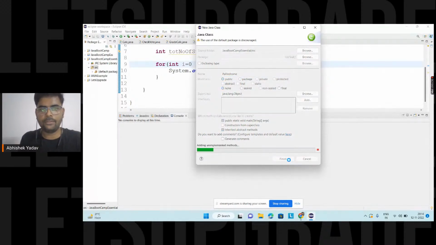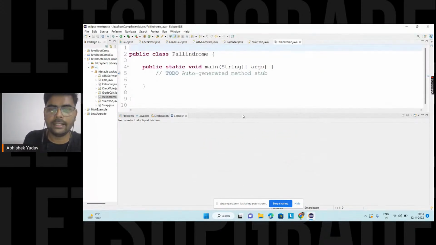Public static void main, and finish here. Okay, so your class is created here, and here you have to write the code.